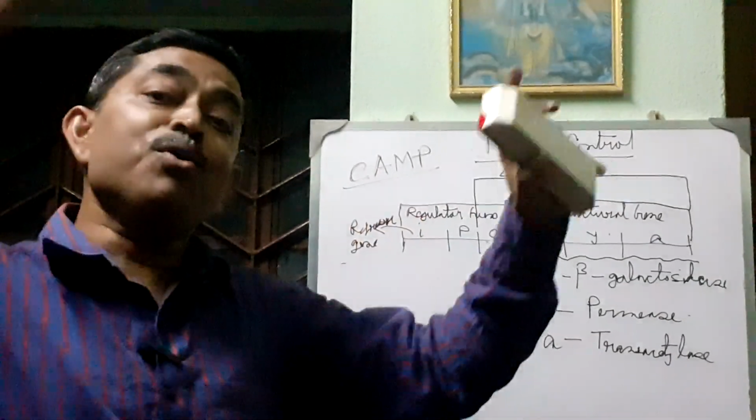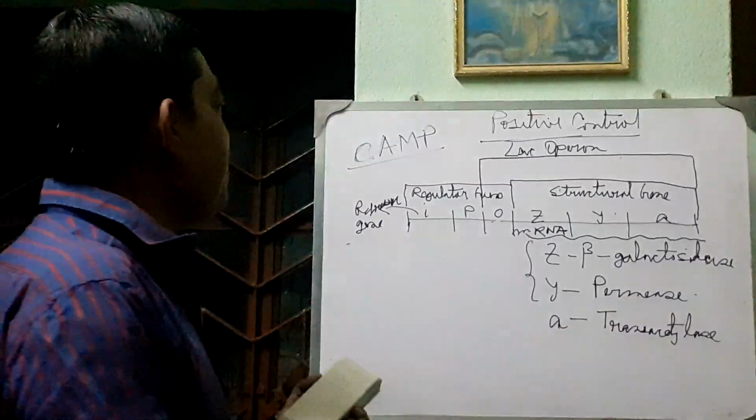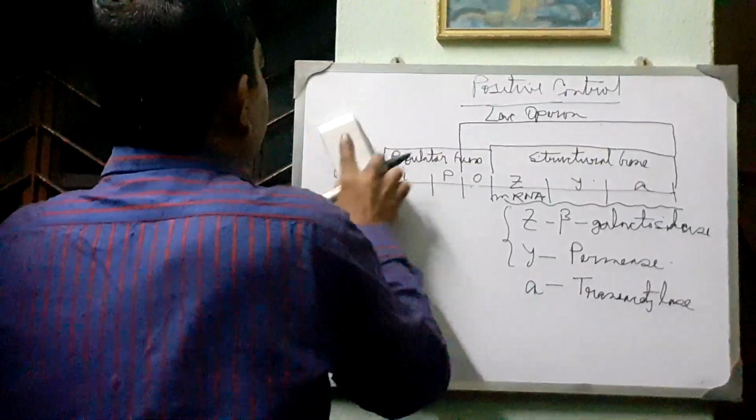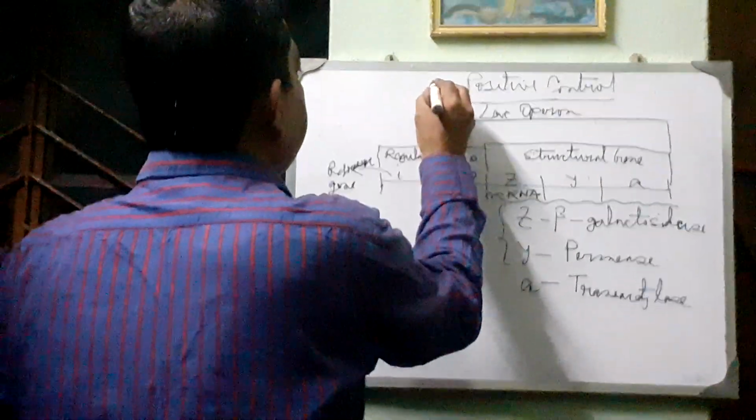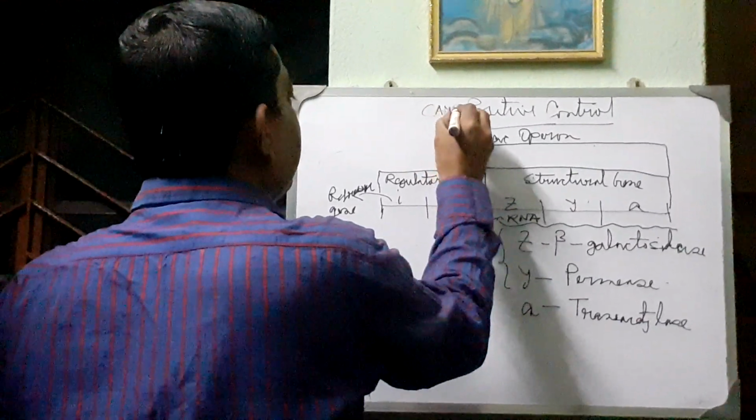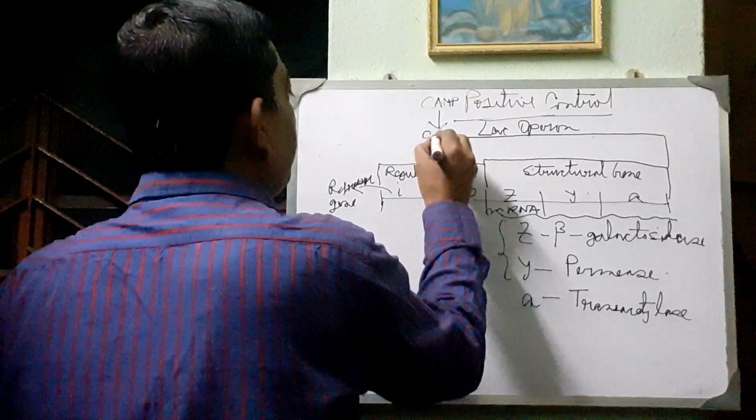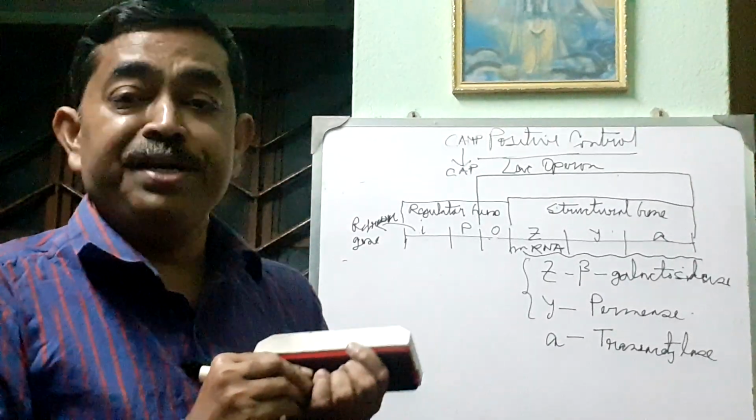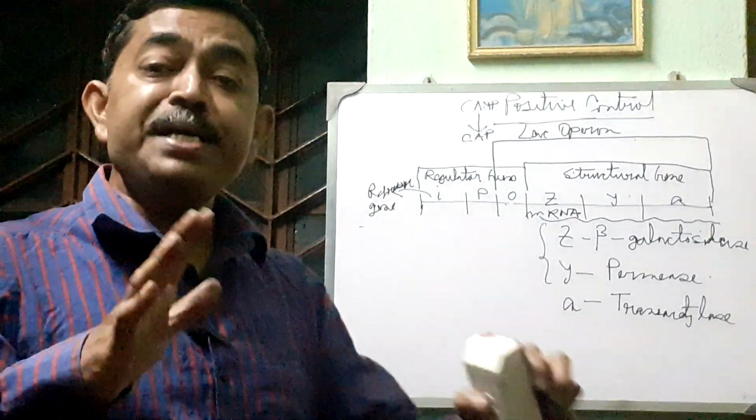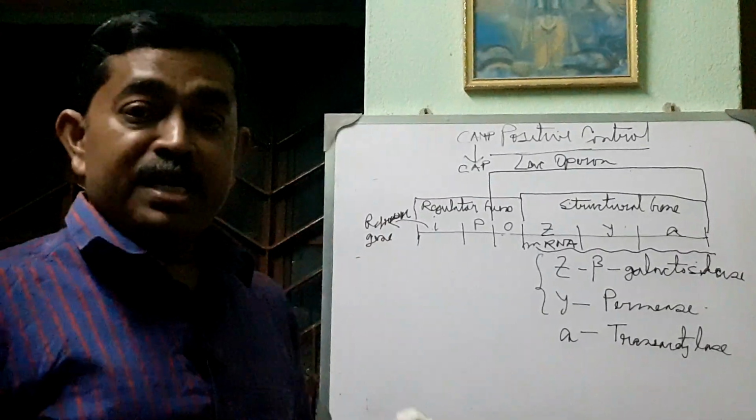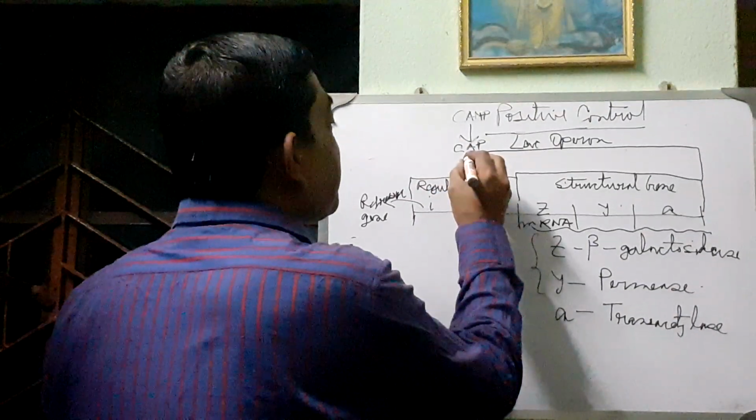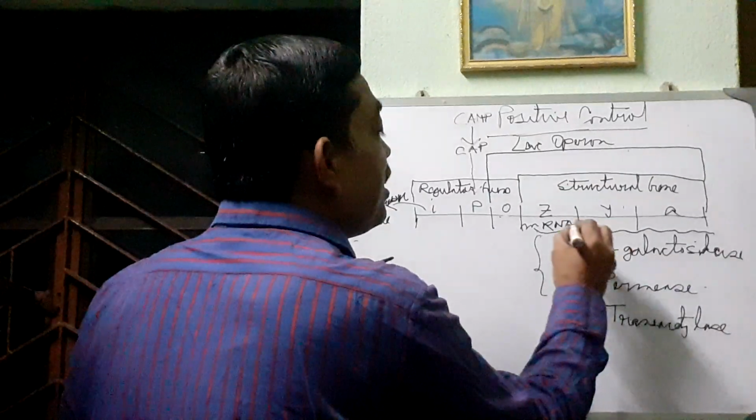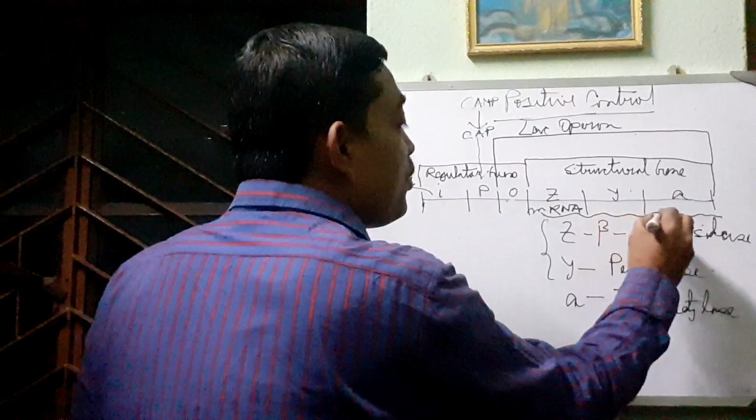The cAMP will be more in the cell, and this cAMP will activate the CAP protein. CAP protein means catabolite gene activator protein. The full form of CAP protein is catabolite gene activator protein. And ultimately this CAP will activate the promoter, and your gene will start to be transcribed.